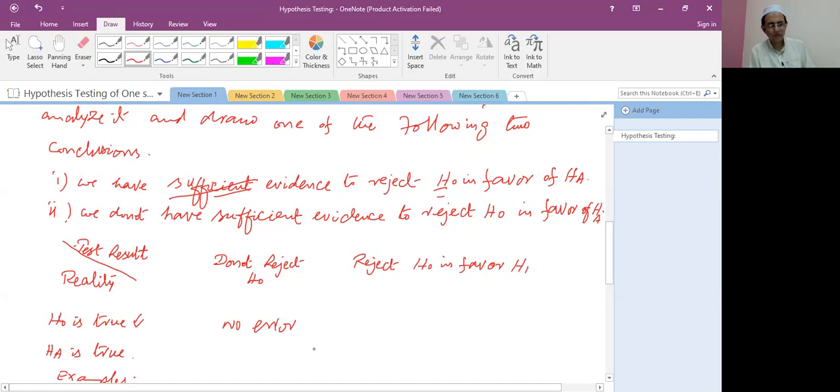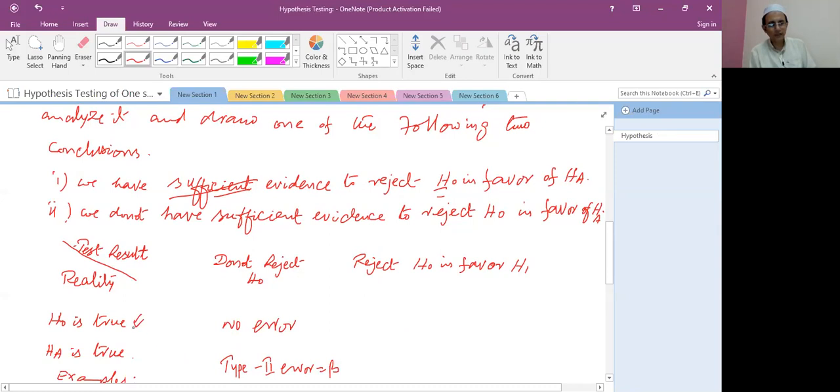But if HA, the alternate hypothesis, is true and we do not reject H naught, it has a type 2 error. Type 2 error is beta.